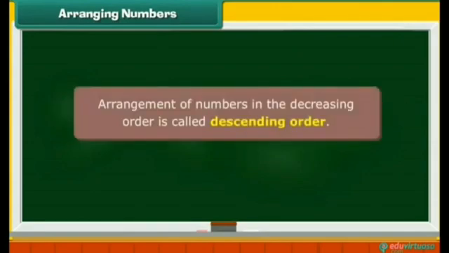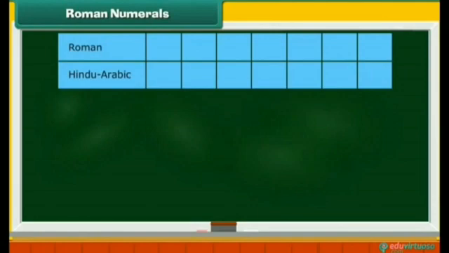Arrangement of numbers in the decreasing order is called descending order. Let us now look at Roman numerals. 7 symbols are used to form Roman numerals. They are I, V, X, L, C, D and M. They correspond to the Hindu-Arabic numerals 1, 5, 10, 50, 100, 500 and 1000.